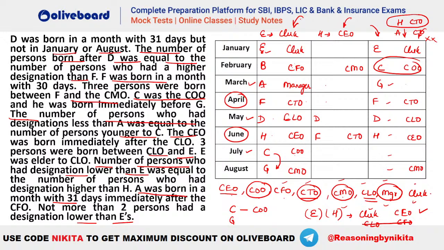Now you will see that in this particular case, a lot of information is given. So be careful about writing down all the information correctly and then start making the case. Okay, because there are so many cases here. There are 2 things which you have to keep in mind. One of them is the number of people younger or elder to somebody, and there is also one piece of information that is what the designation ranking is. Okay, that is also important here. So you have to be careful with this particular question.